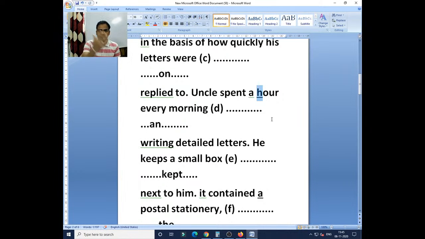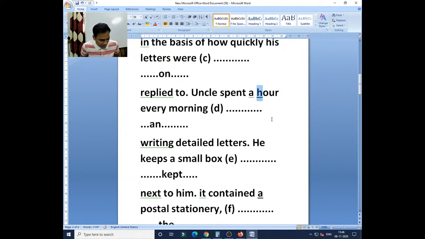Previously, the teacher was teaching you that before a vowel sound the article 'an' is to be used, and before a consonant the article 'a' is to be used. But now that system is over. It is gone. Now it will be completely based on phonetics.